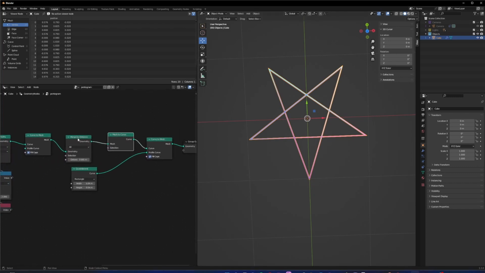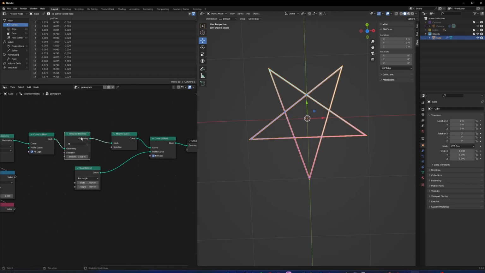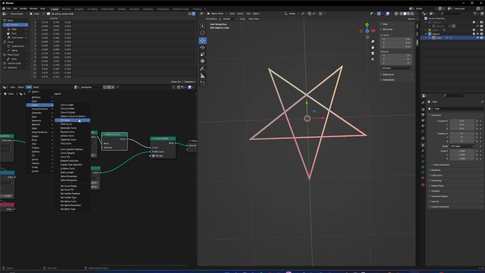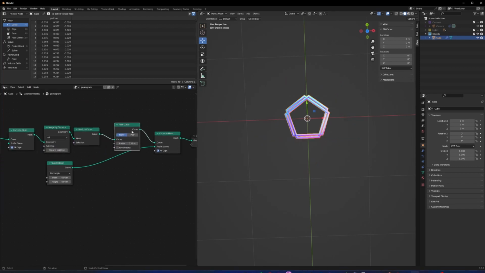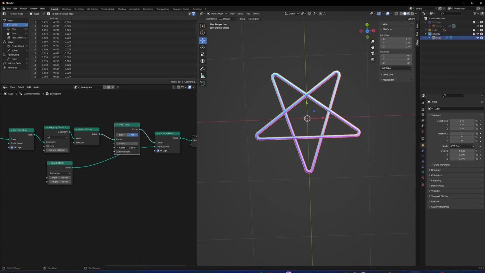But I still want to curve these a little to a fillet curve. And I have to do that right before curve to mesh. So let's go ahead and go to curve and find fillet curve, poly. Let's make it like that. Make it so it's not as big. Something like that.